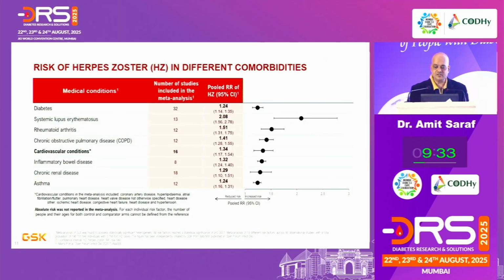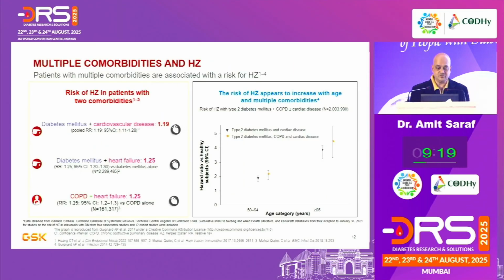And the risk of herpes is no different in all these comorbidities. We are discussing it with diabetes, but look at SLE, rheumatoid arthritis, COPD, cardiovascular conditions, inflammatory bowel disease, kidney involvement, asthma, all of them have shown an increased incidence of herpes zoster. So multiple comorbidities, more the chance of herpes zoster is what this slide is saying. It's a no-brainer. It's an established fact.